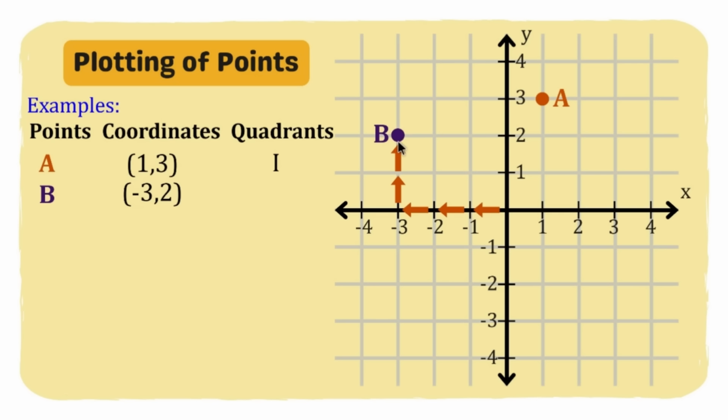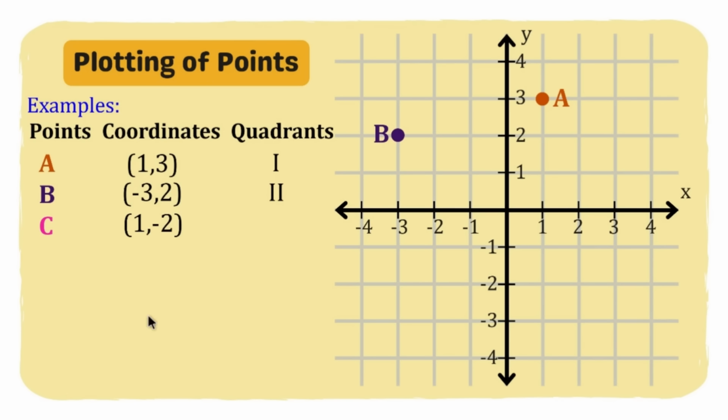Now, if we're going to use the second method, which is to use the intersection, dito sa ating x-axis, gawa lang tayo ng line na nakatapat dito sa ating negative 3. Okay, and then yung line na nakatapat sa positive 2 dito naman sa y-axis. So, ito po yung ating line. Yan. And then yung intersection niya, makikita nyo, it's also the same. So, this is point B. Okay, so anong quadrant ulit? This is quadrant number 2.